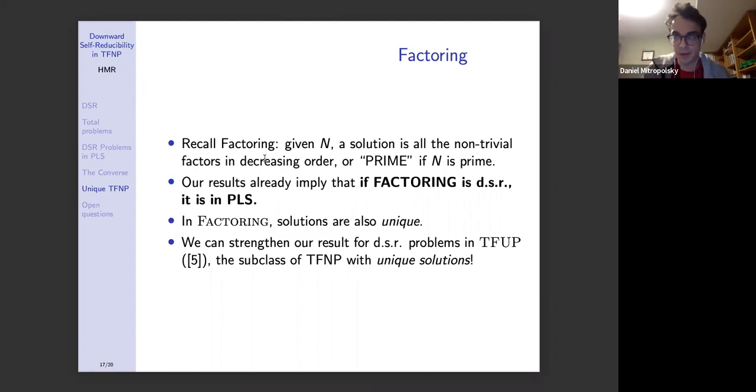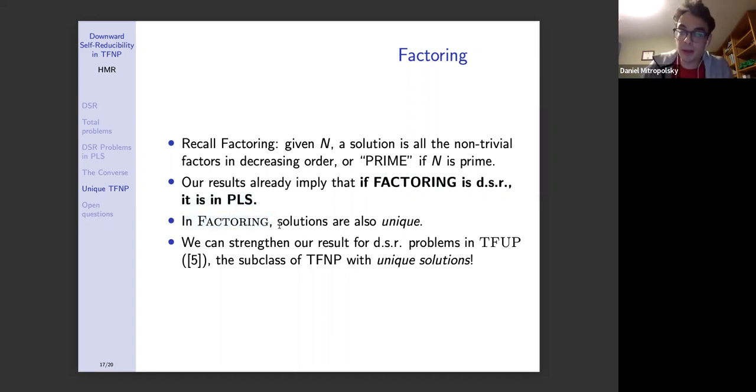So let's recall the factoring problem. Given an integer n, a solution is either all of the non-trivial factors, and this time we're going to require that they're provided in decreasing order, or the word prime if n is prime. So if you think about it, our results already imply that if factoring is DSR, then it is in PLS. And this is interesting because it is unknown whether there is a downward self-reduction for factoring. Is there an efficient algorithm for factoring that works by querying smaller numbers? Unknown, interesting, and if it were true, it would be in PLS, which would be surprising, and I'll touch on that later.